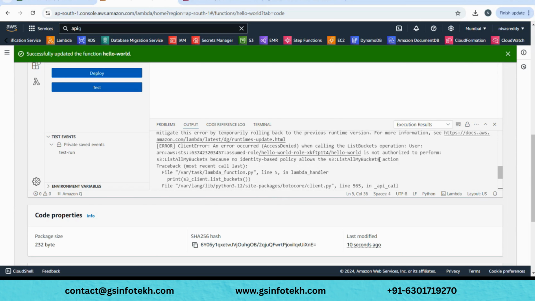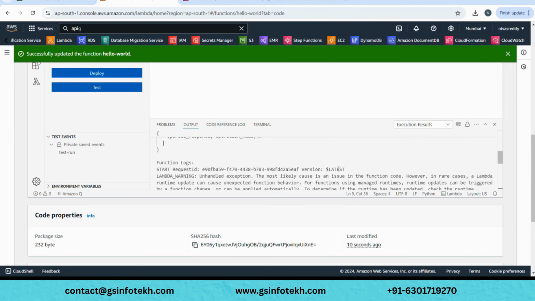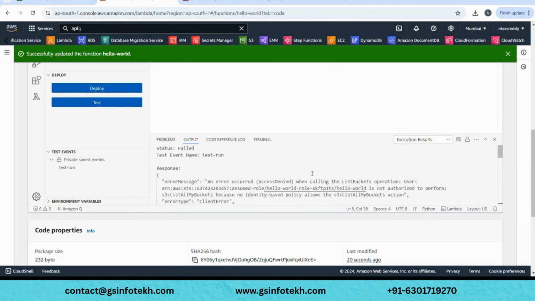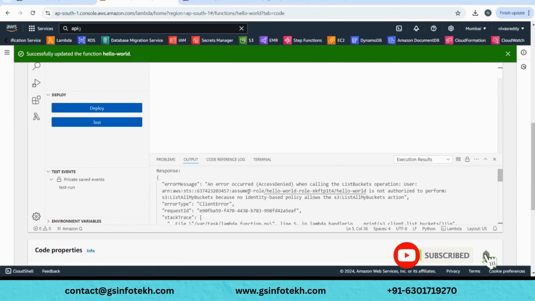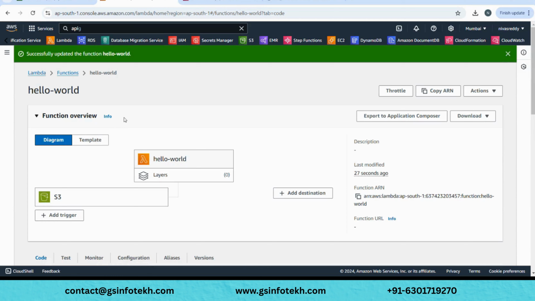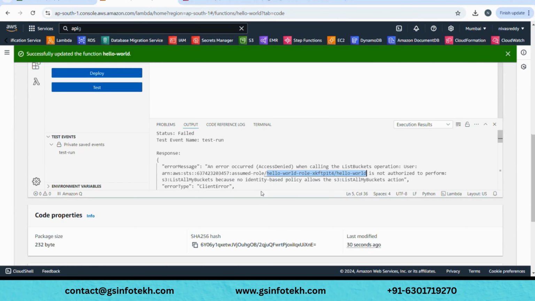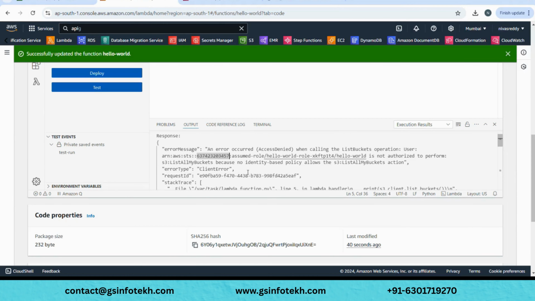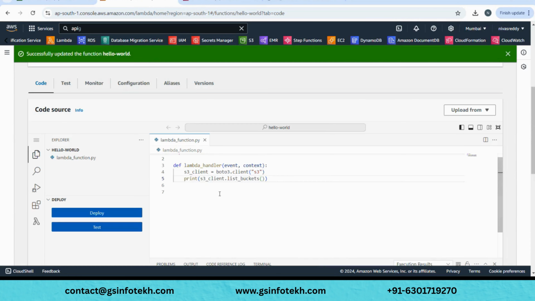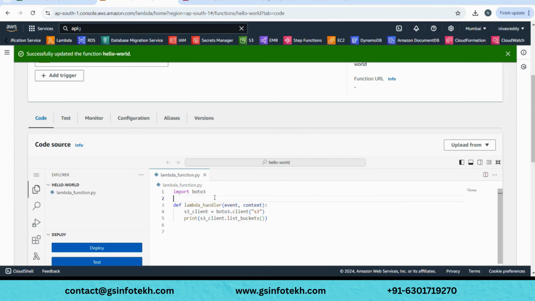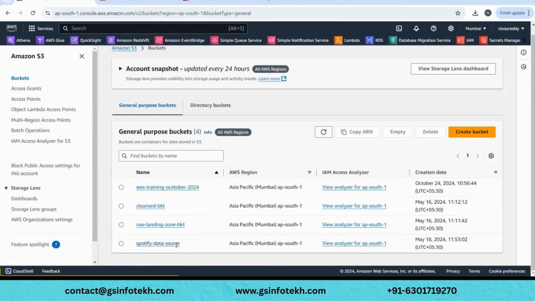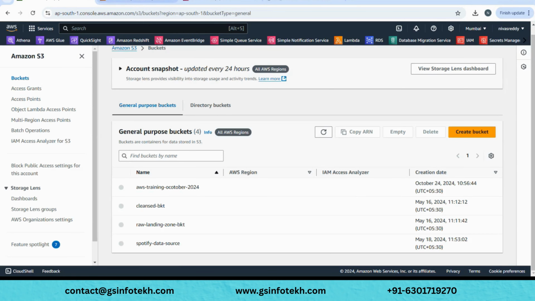What is it saying? It is saying an error which says you do not have access. That's where IAM comes into the picture. If you see here, your assumed role, the role that this Lambda has. When we created this Lambda, I asked you to leave it as the default, right? Default execution role, basic role. Due to that, it's unable to perform that list. What I'm trying to say is our Lambda function has no power or authority to list all the buckets that S3 has in your account.